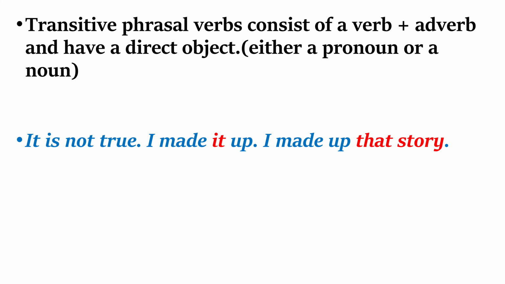Transitive phrasal verbs consist of a verb plus adverb, and have a direct object, either a pronoun or a noun. For example, it is not true, I made it up. Or for example, I made up that story.